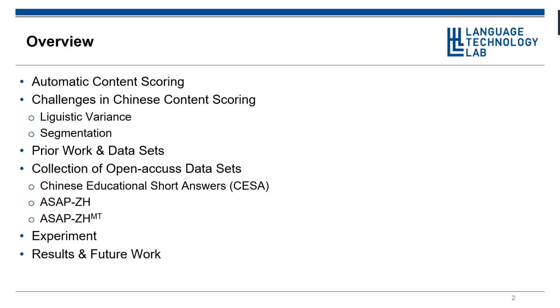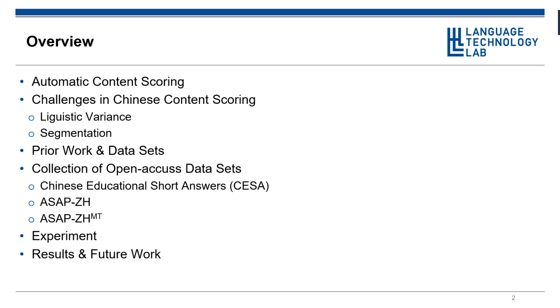Here is the overview of this presentation. After a brief introduction about automatic content scoring, we analyze the challenges of this task in Chinese in comparison to English. Prior work for Chinese content scoring shows a lack of open access data in the field.